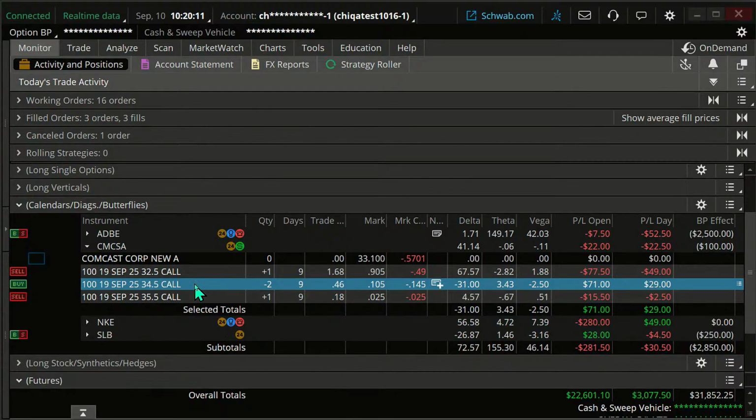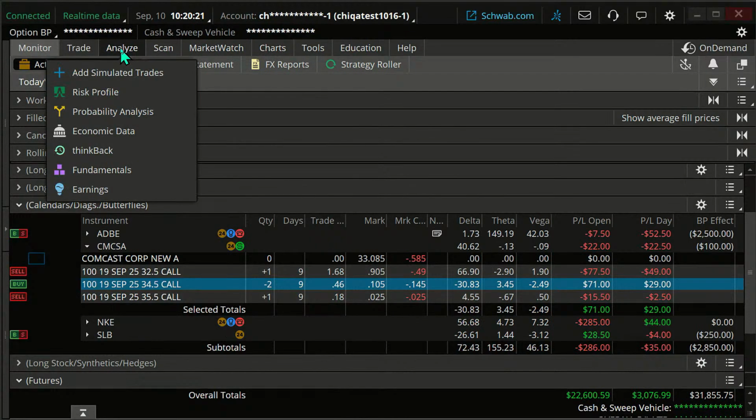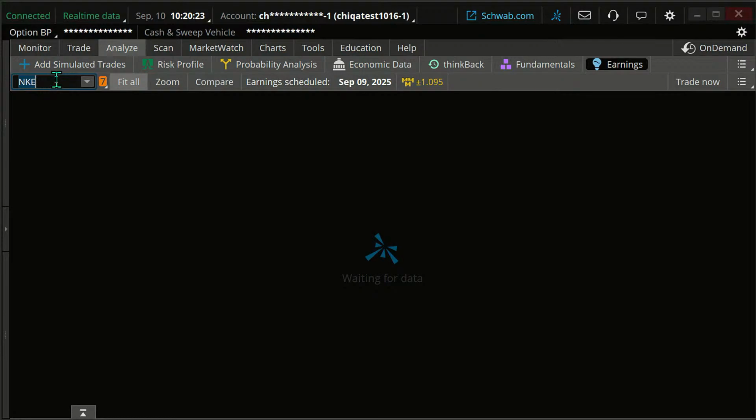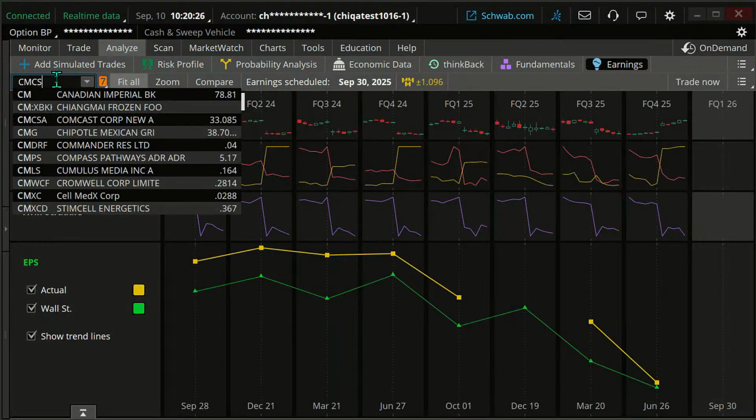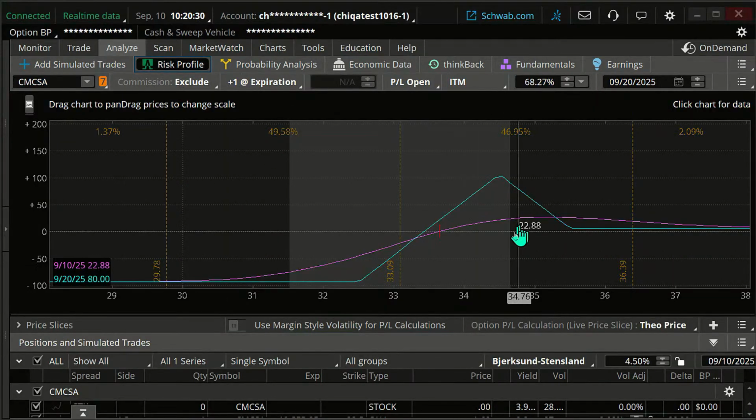This is skewed a little bit bullish. But you can always look at the Analyze tab, CMCSA, and look at that risk profile there. And you can see it's skewed a little bit bullish here. But what's happened? The stock was up here before, and now it's gone down here, okay?